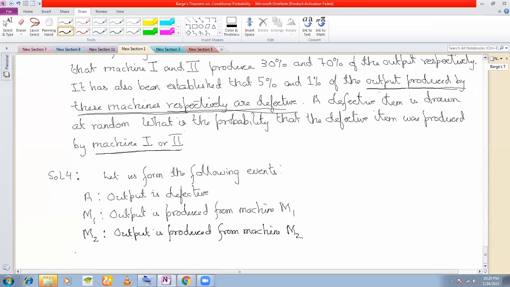Therefore, what is M1 slash A? Look at the events.